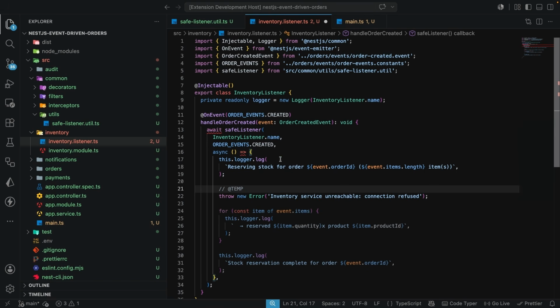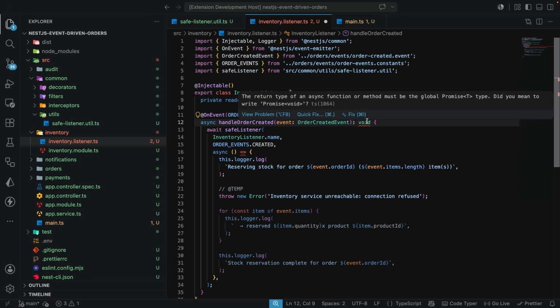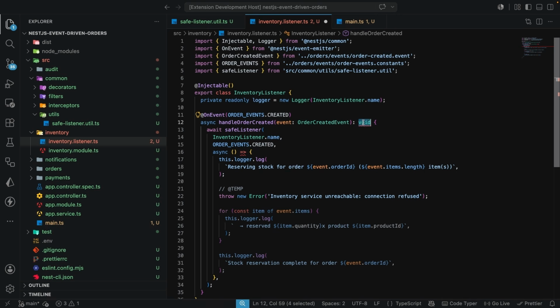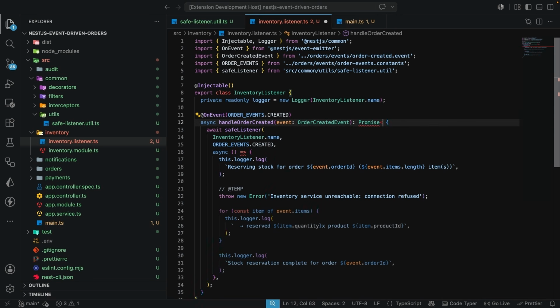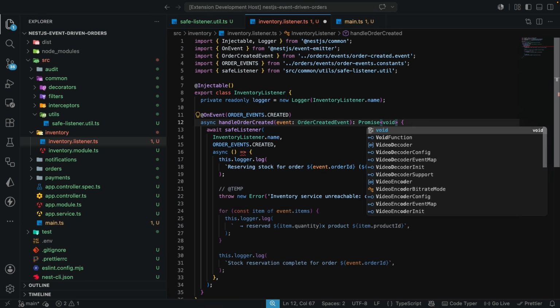So the reason why we have this error over here is because we do not have any await expression. So we can also get rid of this error by coming here to mark async. Now we know then the error is going to continue because this entire function is not returning anything. I'm just going to come here, and here I'm going to say this is going to return a promise, and this promise is going to be resolving to void like this.